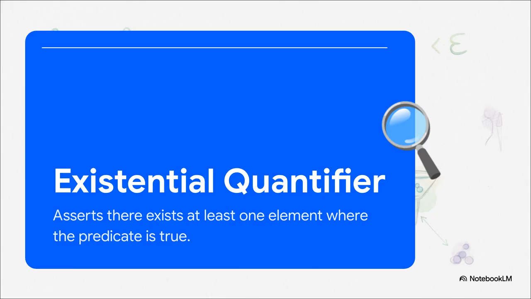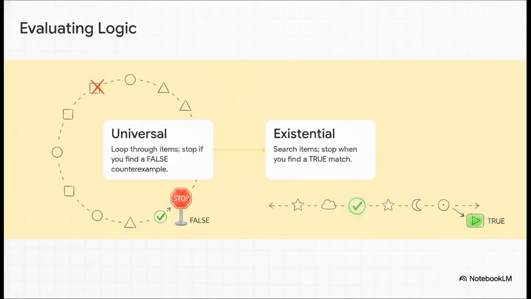While the universal quantifier is totally destroyed by a single counterexample, the existential quantifier is proven true the very second you find just one single match. If you have any background in programming, this is going to click instantly. Think of evaluating these quantifiers exactly like running a loop. For a universal quantifier, your mental algorithm loops through all the items. It only stops and returns false if it hits a counterexample.